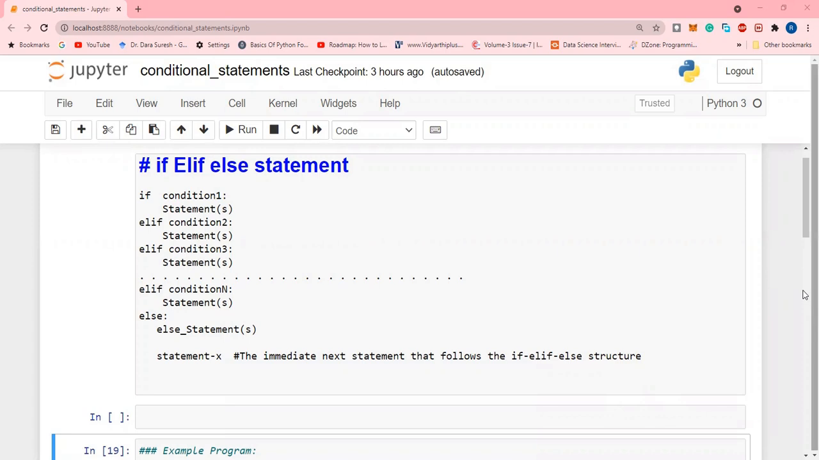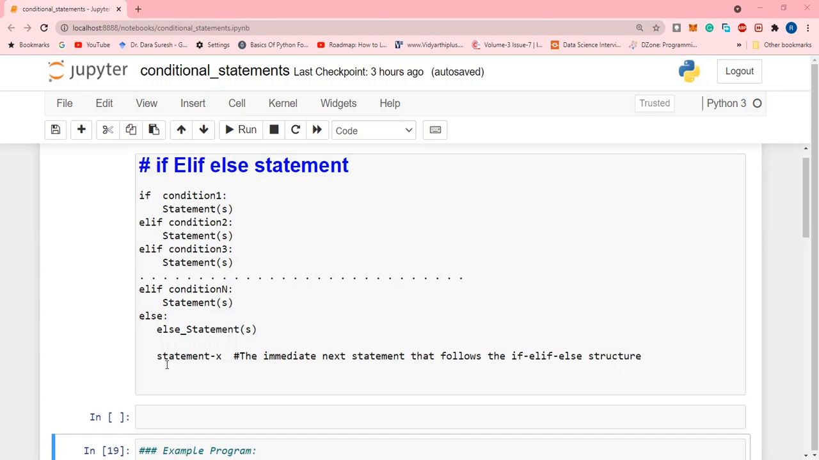Let's see the syntax of the elif statement in Python. If condition 1: statement or group of statements. elif condition 2: statement or group of statements. elif condition 3: statement or group of statements, continued up to the nth condition's statements. So the else part: else statements. After that, statement X, the immediate statement that follows the if elif else structure.